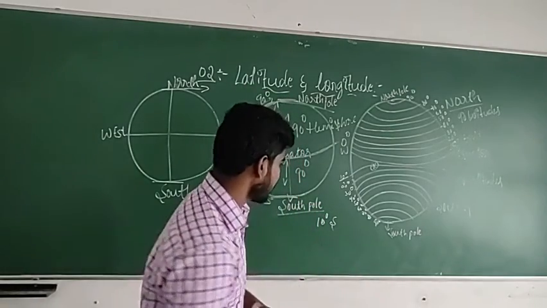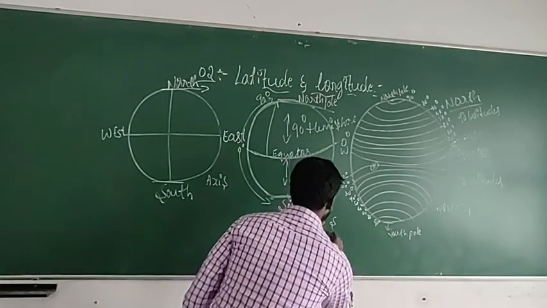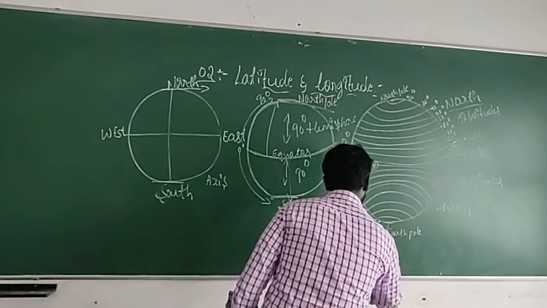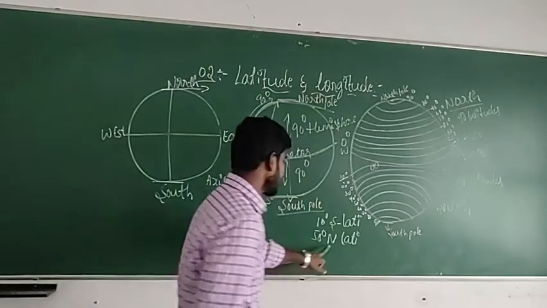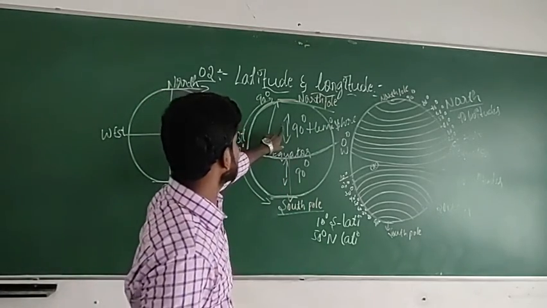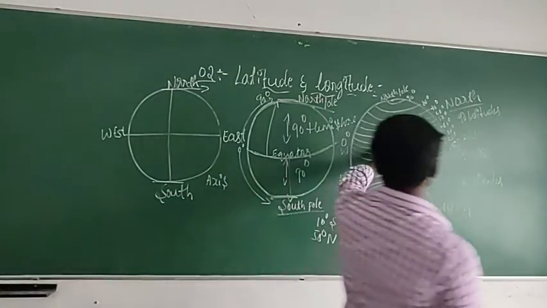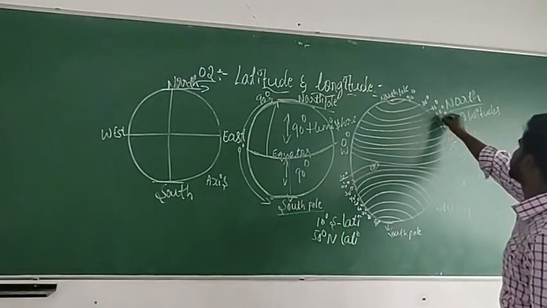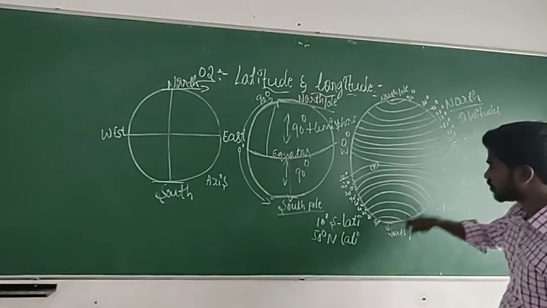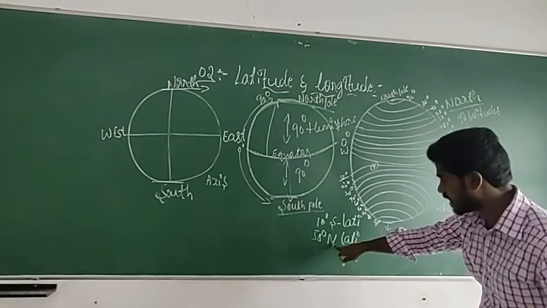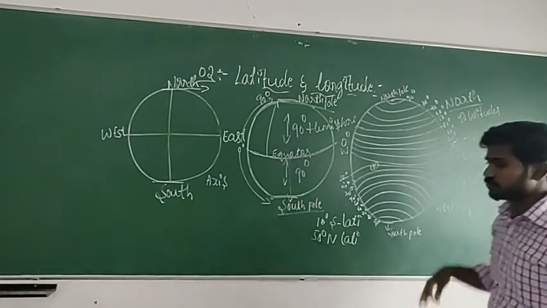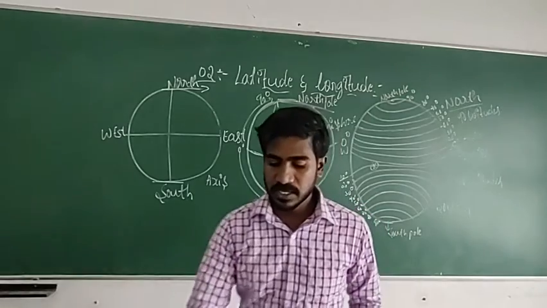So like this. Now I will write 50-degree latitude. What is that? 50-degree north latitude. So which is the northern hemisphere here? This is the northern hemisphere. That means this is the 50-degree latitude. You will find it. You will not go to south because I have written N. N means north. So this is how you find a location.